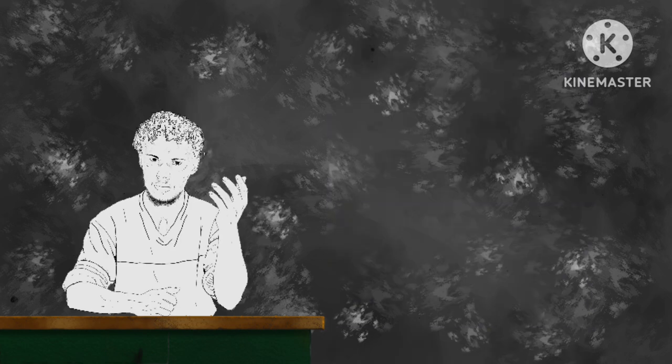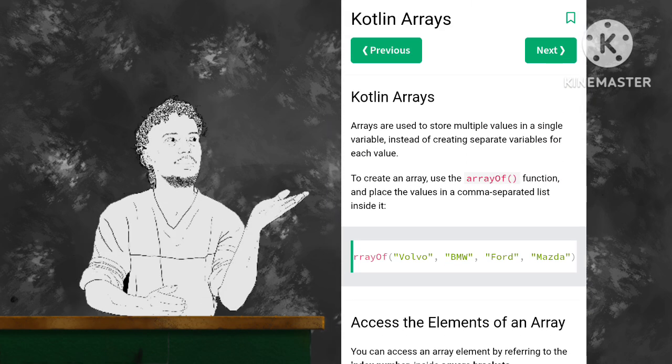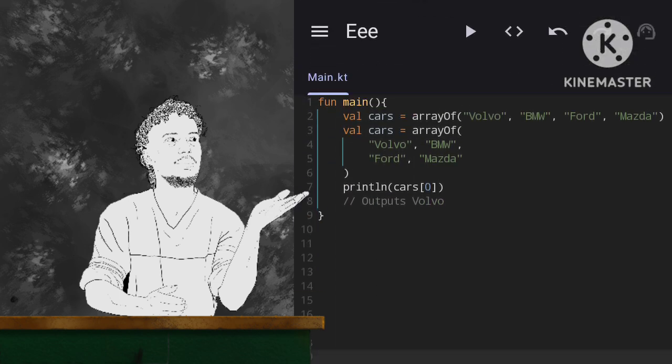Okay, moving on. Array function. I'm going to be making this very brief because there's only one thing I want to point out. I'm going to be formatting the array function like so, and not like the top example, even though they're exactly the same.